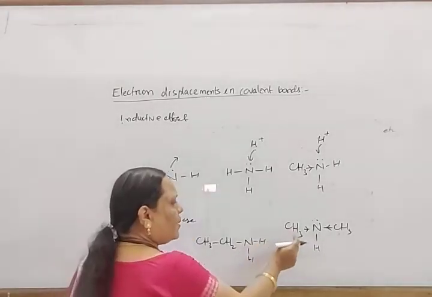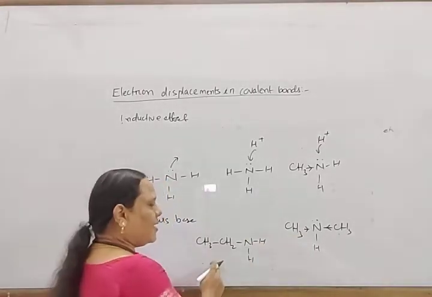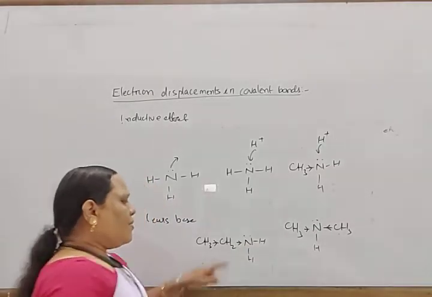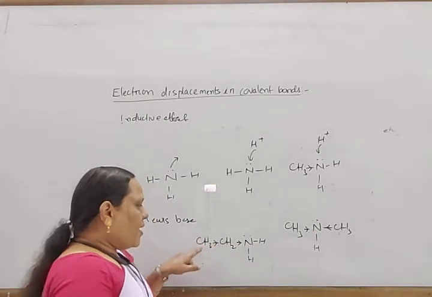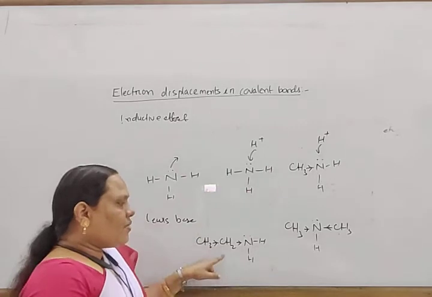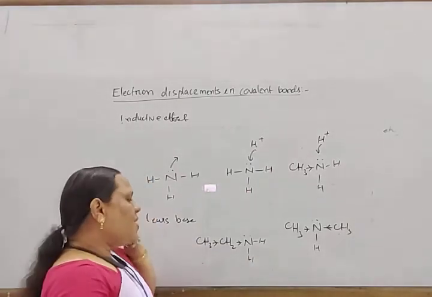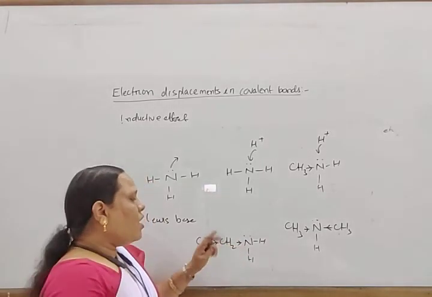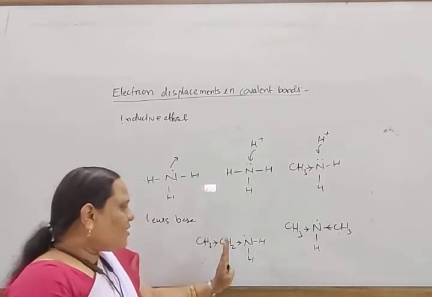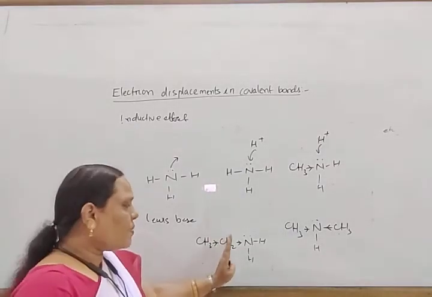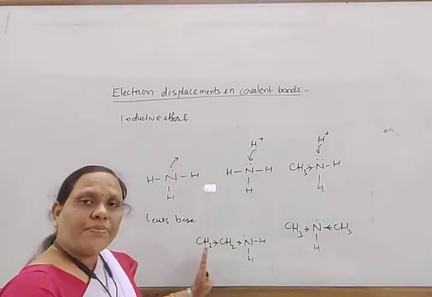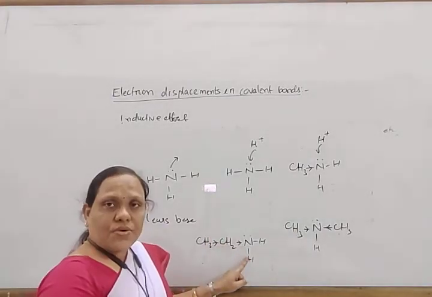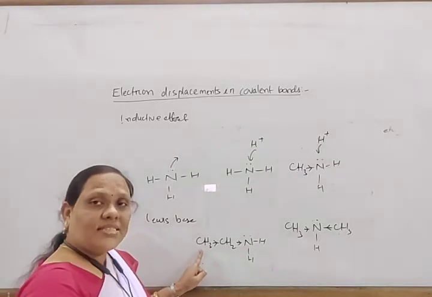But when you compare ethylamine, CH3, CH2 and here H and H, with dimethylamine, both methyl and ethyl groups release electrons towards nitrogen. The inductive effect decreases as the length of the carbon chain increases. The first carbon releases more electrons towards nitrogen, the second carbon releases less.